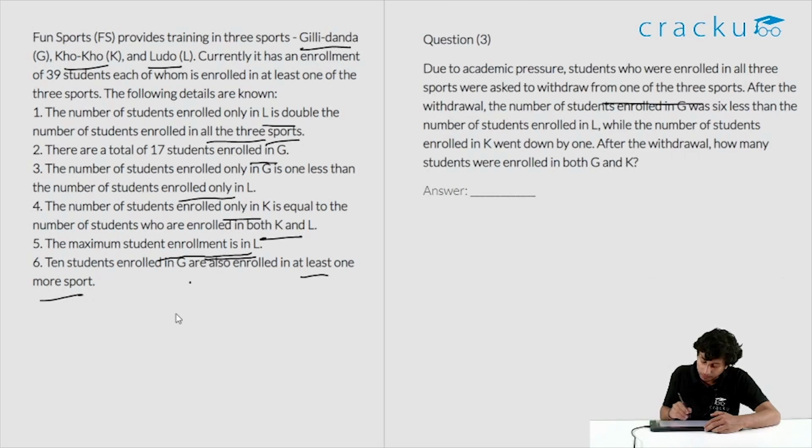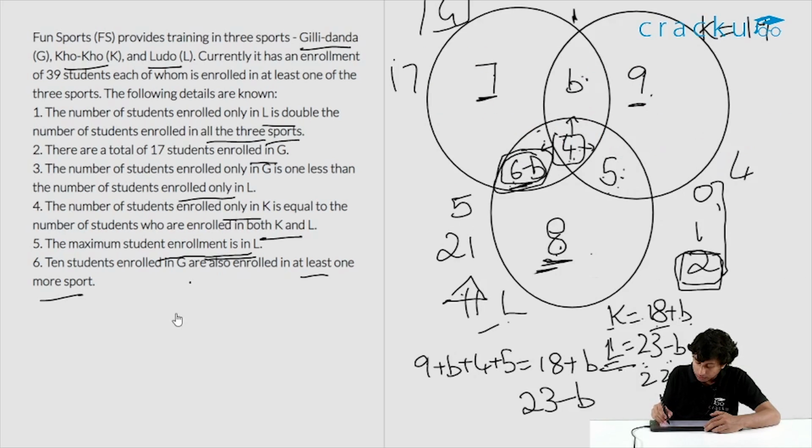Let's read further. After the withdrawal, the number of students enrolled in G was 6 less than the number of students enrolled in L, while the number of students enrolled in K went down by 1. After the withdrawal, how many students were enrolled in both G and K? So what does the second statement say? It says that while the number of students enrolled in K went down by 1.